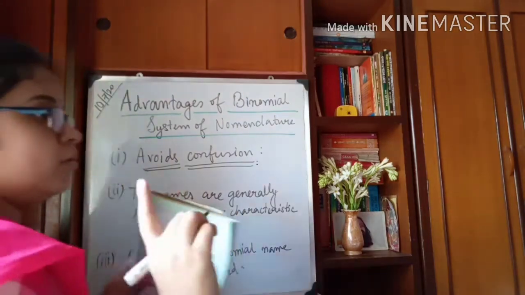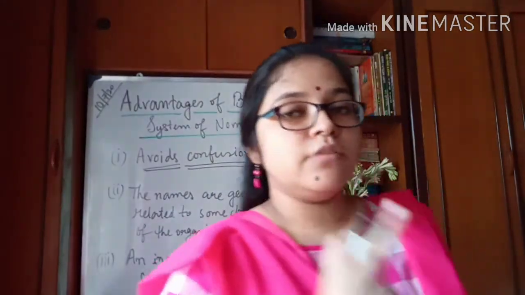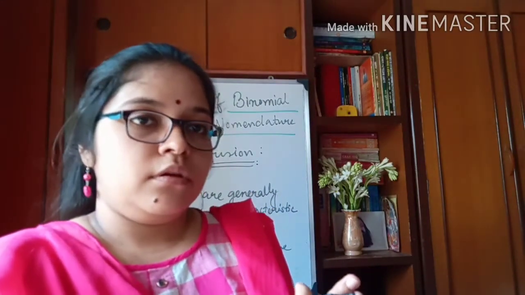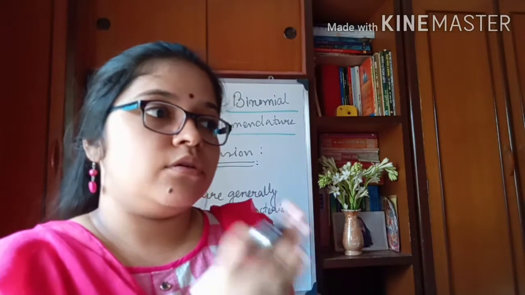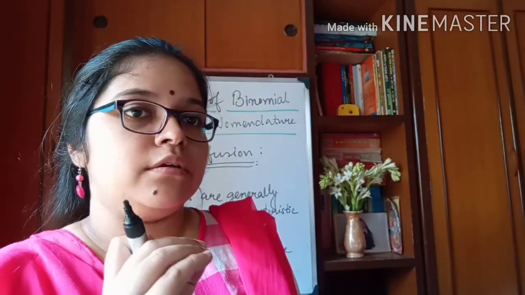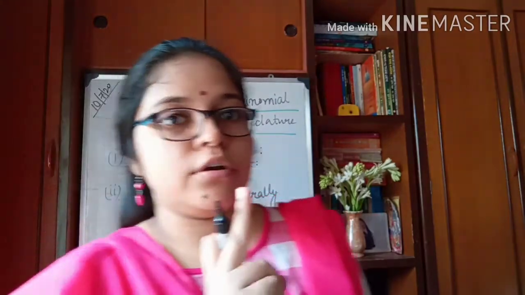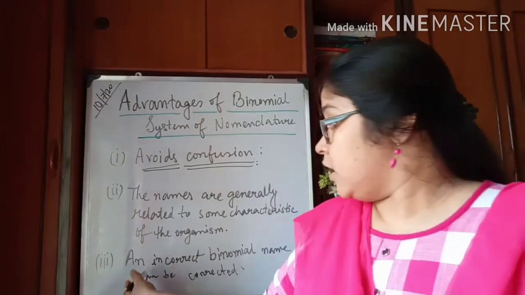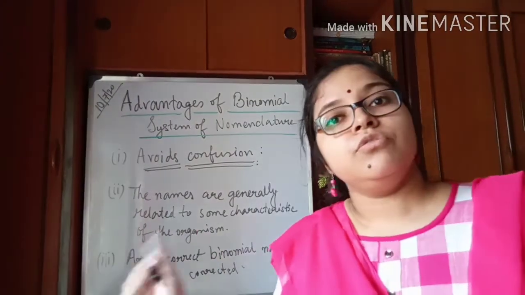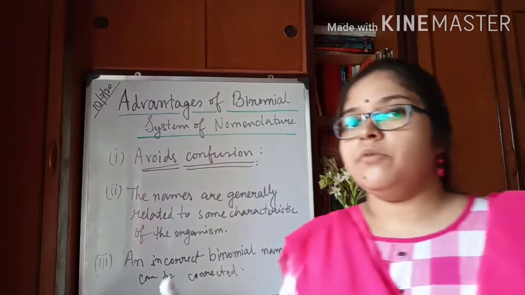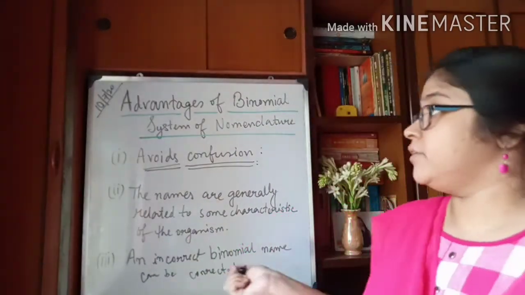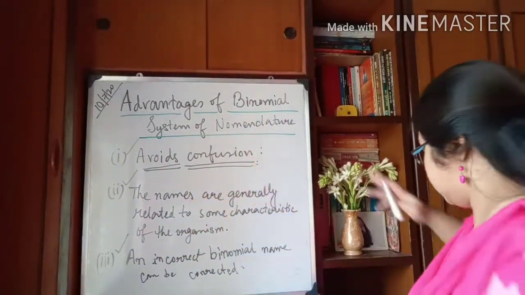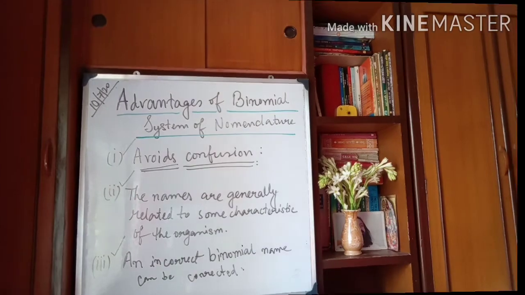If there is only one specific name of any particular organism, and that name is not written correctly, then that will be an incorrect name of that organism. So we need to correct that name. So an incorrect binomial name can be corrected to its correct binomial scientific name. So these three are the advantages of binomial system of nomenclature.